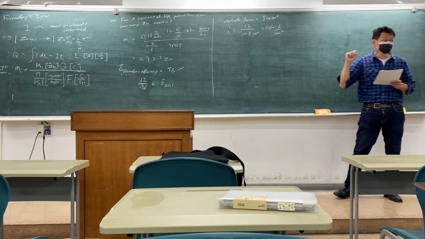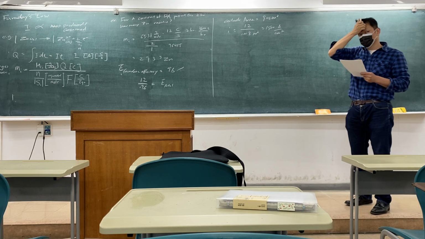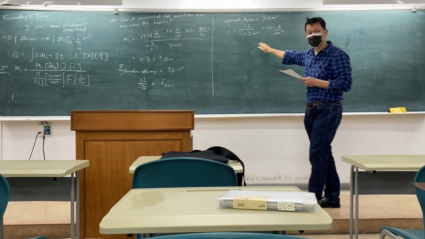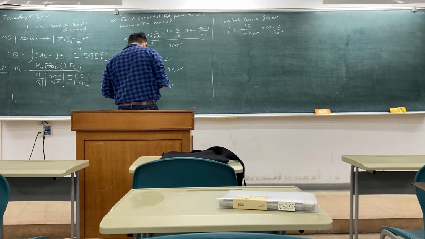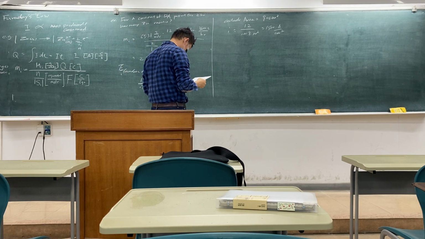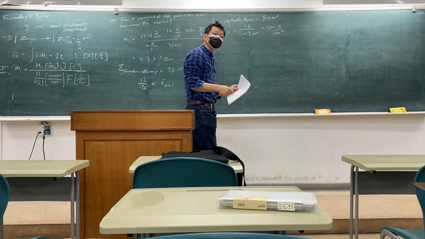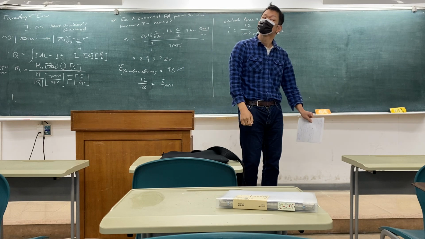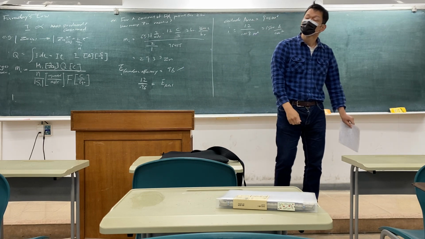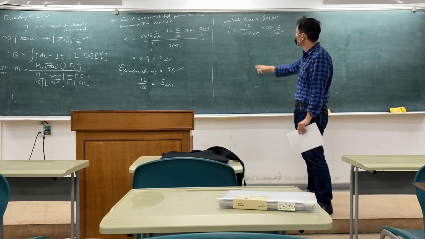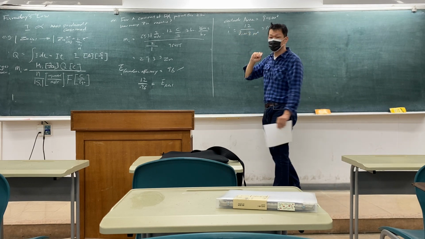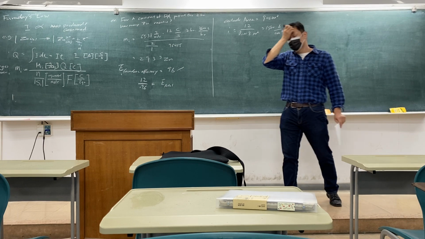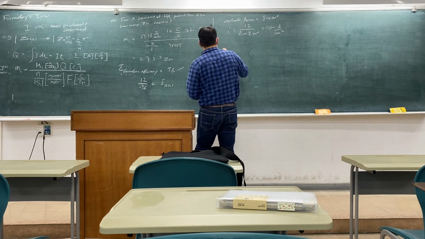So this is a quick way to calculate the current density.